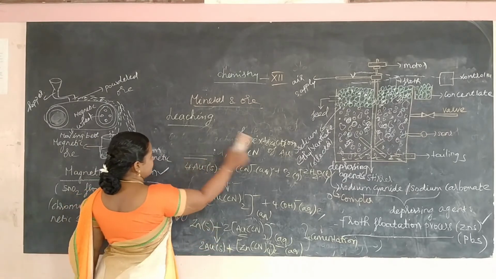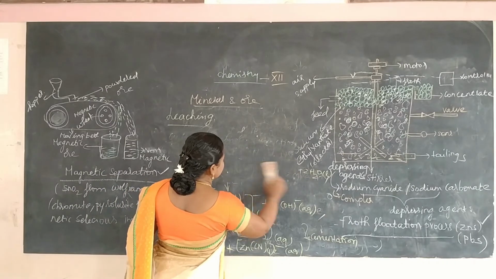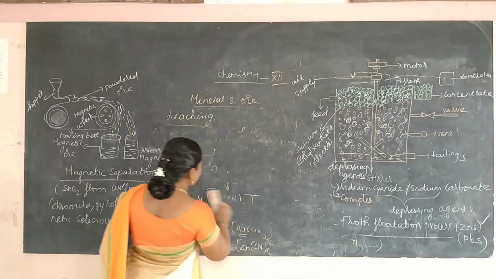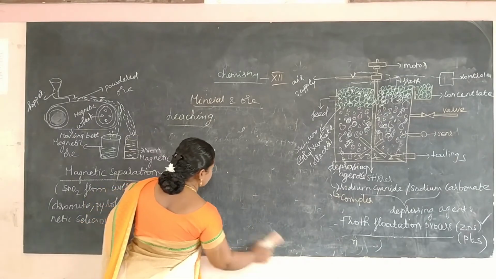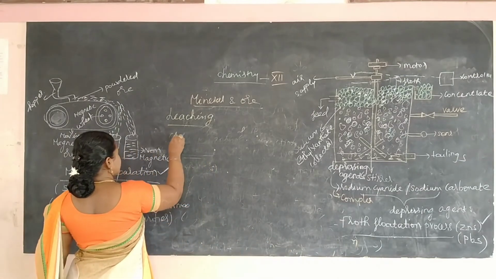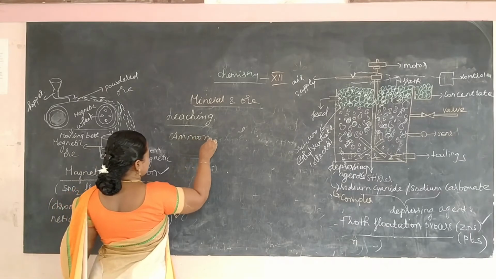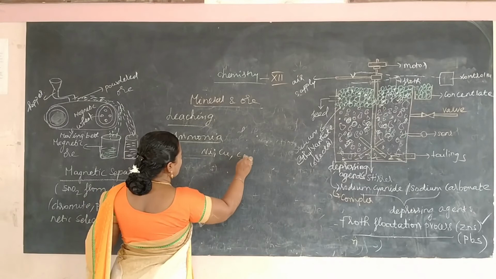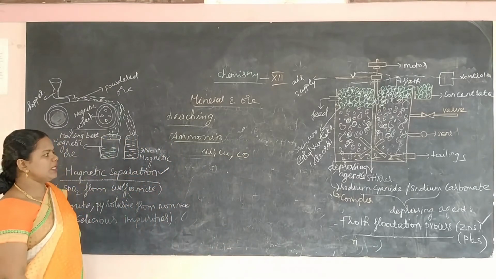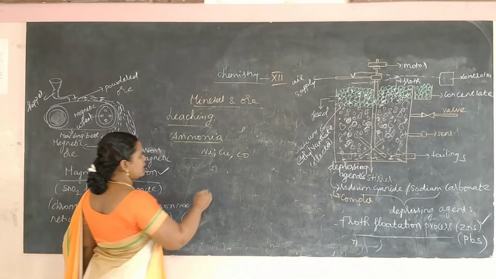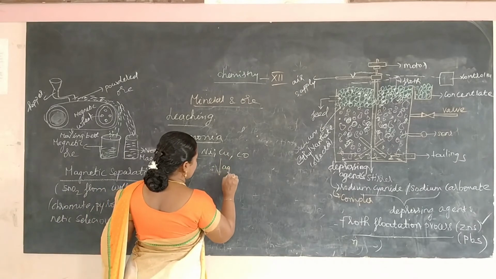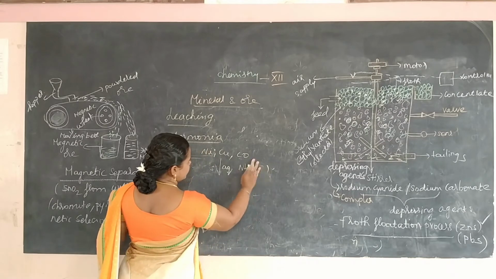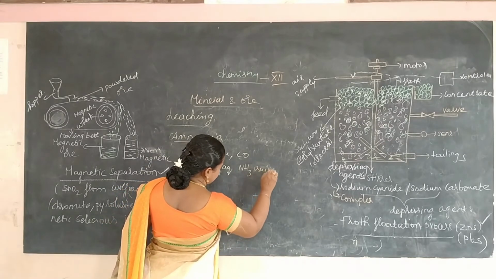The next method, ammonia leaching. In this method, nickel, copper and cobalt can be leached. For example, the ore was treated with aqueous ammonia under suitable pressure.